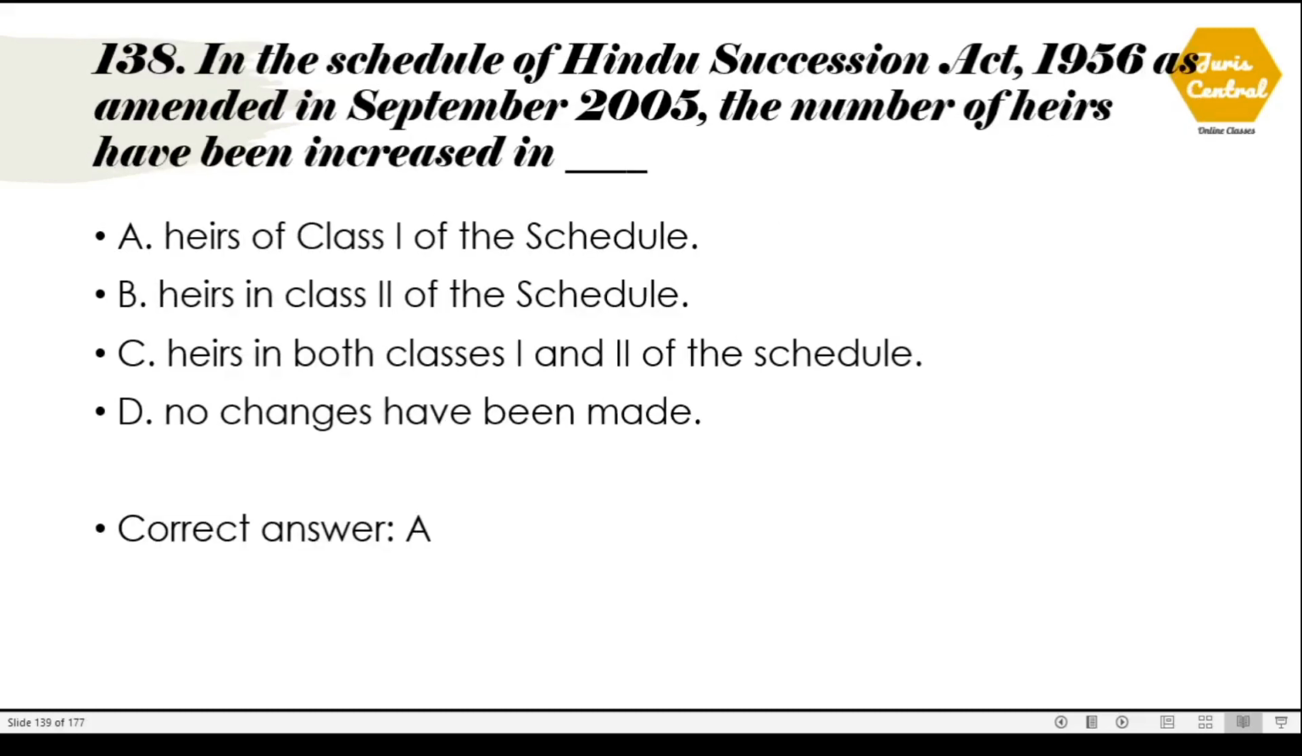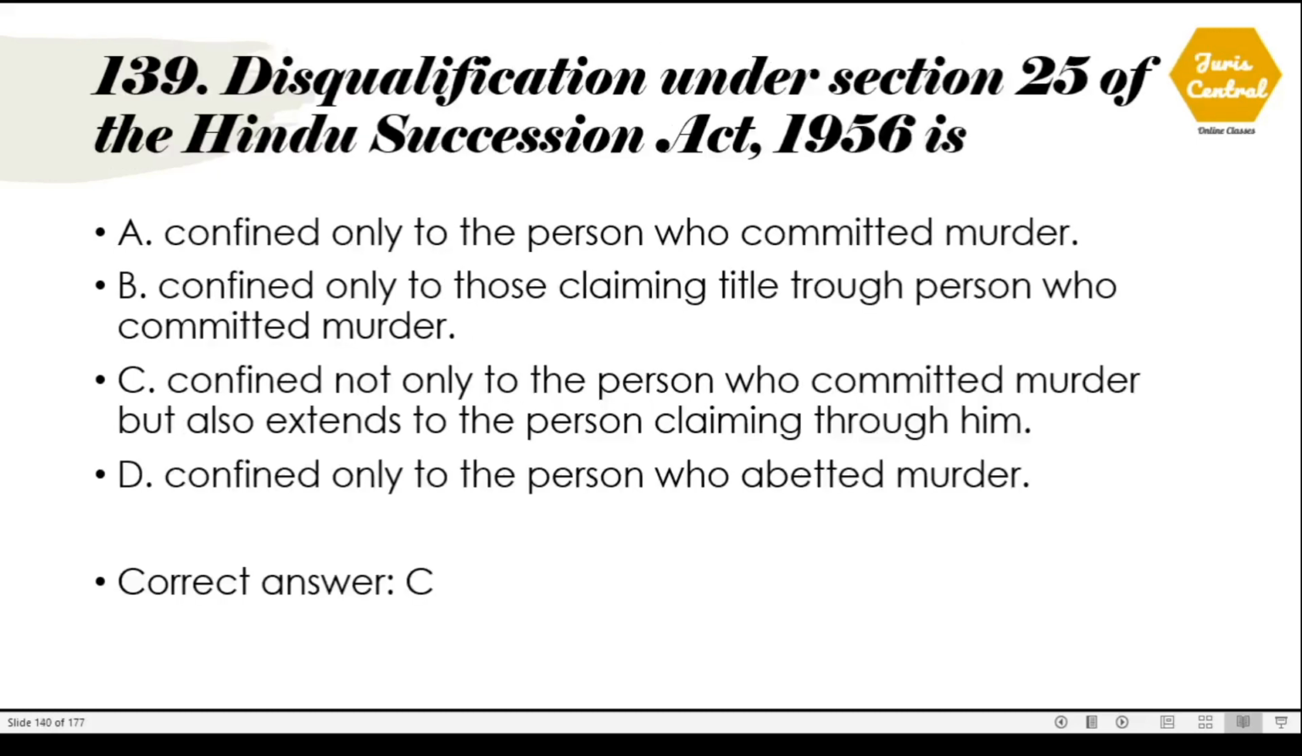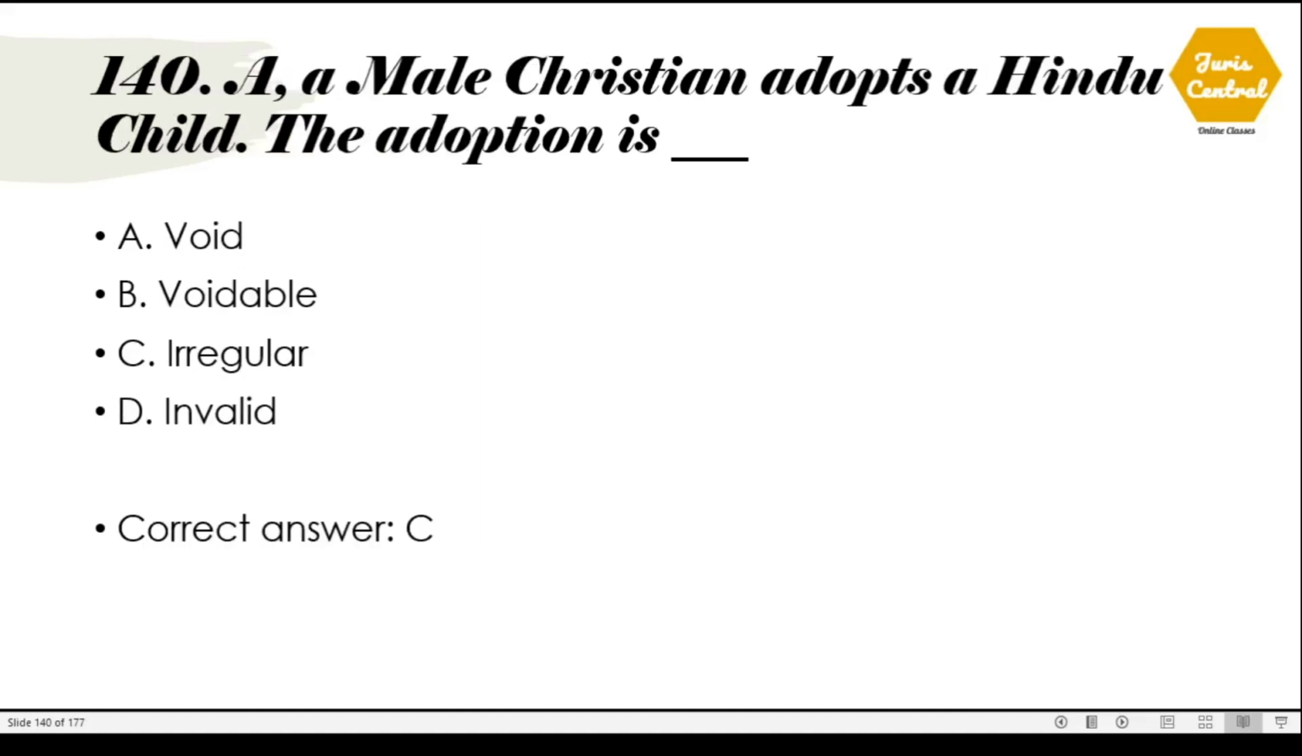138. In the schedule of Hindu Succession Act 1956 as amended in September 2005, the number of heirs have been increased in heirs of class 1 of this schedule. 139. Disqualification under section 25 of the Hindu Succession Act 1956 is confined not only to the person who committed murder but also extends to the person claiming through him, which is option number C.